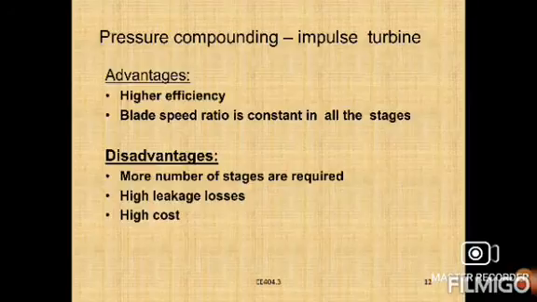What are the disadvantages? However, they have the following disadvantages. First, a large number of stages are involved. Second, they are expensive. Third, higher leakage losses are encountered. In this case more stages are required, in order to reduce the speed of the turbine. They are expensive, and the cost may be higher than the other processes. Higher leakage losses are encountered. Again, more stages are required, high leakage losses, high cost, that is the main thing.